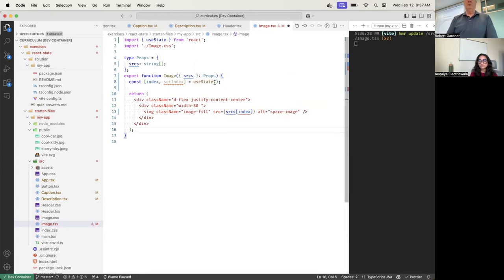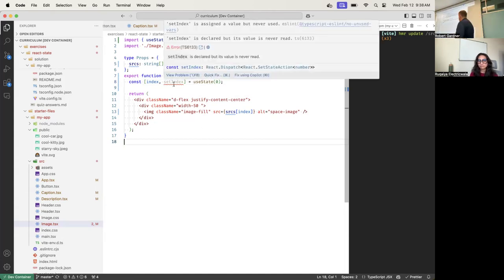Now, what am I supposed to pass the useState function? Is it the number you're starting on, or what we want the index value to be? It's the beginning, the starting value of index. Okay. So I want it to start at, let's say, 0. Good. Okay.